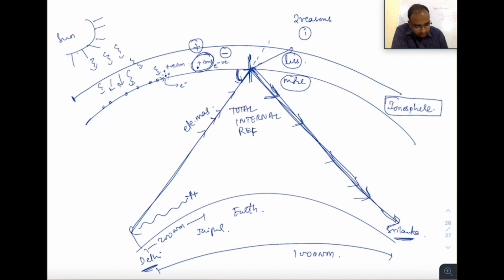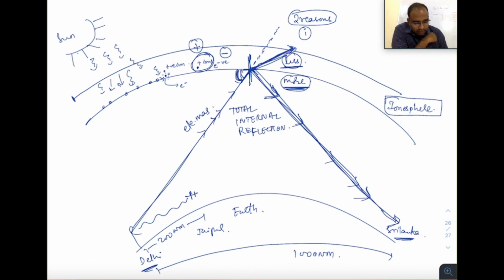I said two reasons. First one was due to the electromagnetic properties of the ionosphere. Second one was because of the change in density. Below was less dense, above was higher density. It was hitting the ionosphere at some angle. That's why the wave was initially refracted. It did not go in this path, but it went in this path.